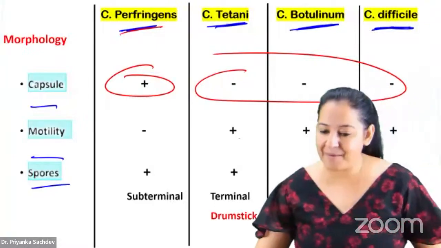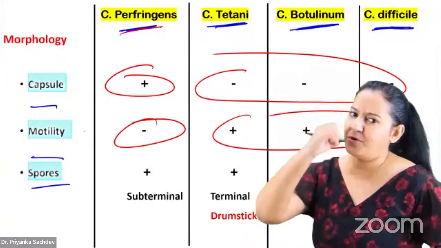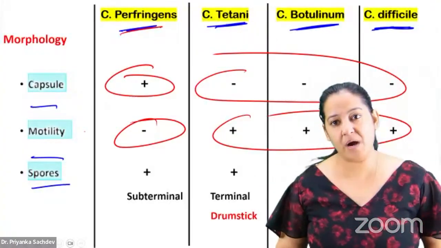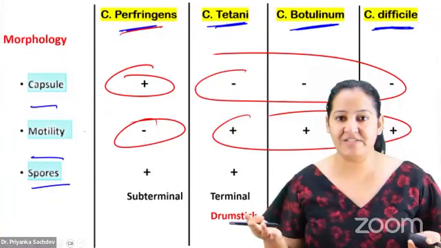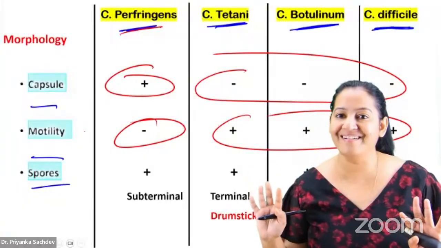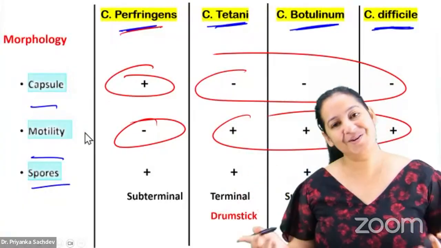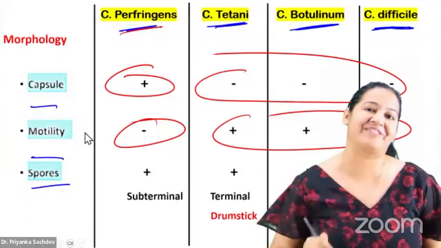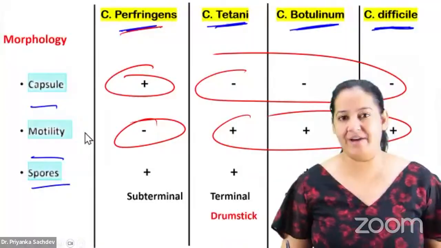All of them are motile. Perfringens is non-motile. Everyone has a capsule, Perfringens doesn't. I want to go separately. Everyone said we are motile, we have flagella, right? This one said I don't need it. So it has no flagella, so it is non-motile. I have told you in the flagella mnemonic that all Clostridia are motile except Perfringens. So Perfringens is an exception here also.